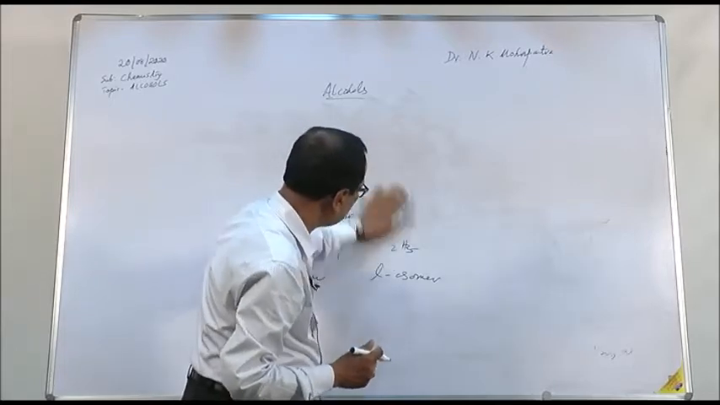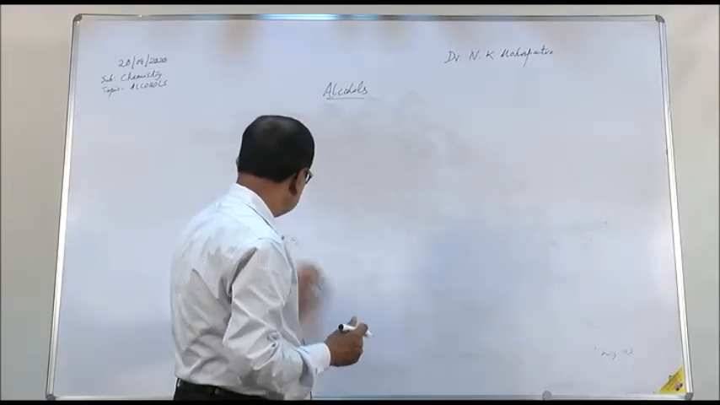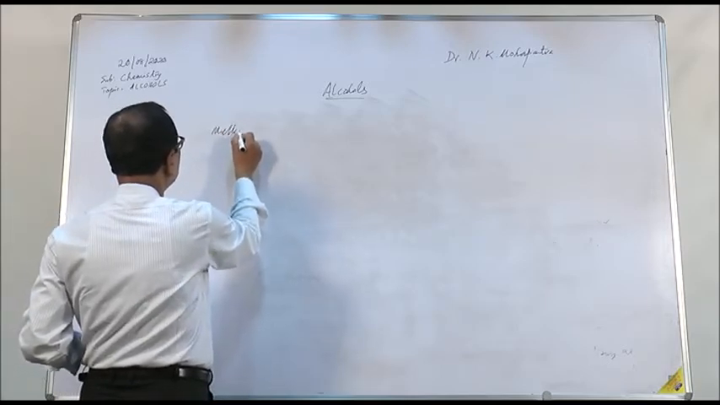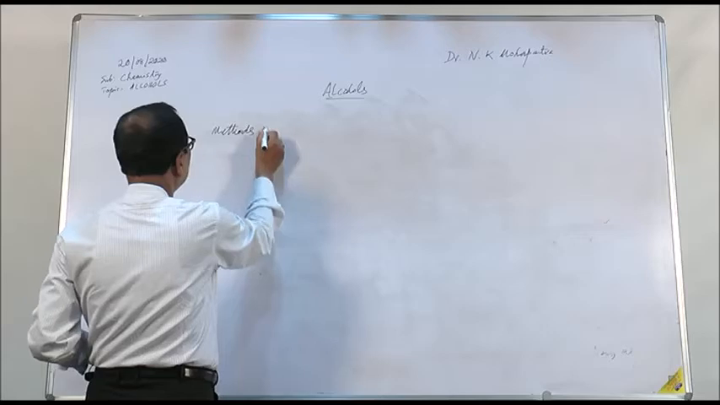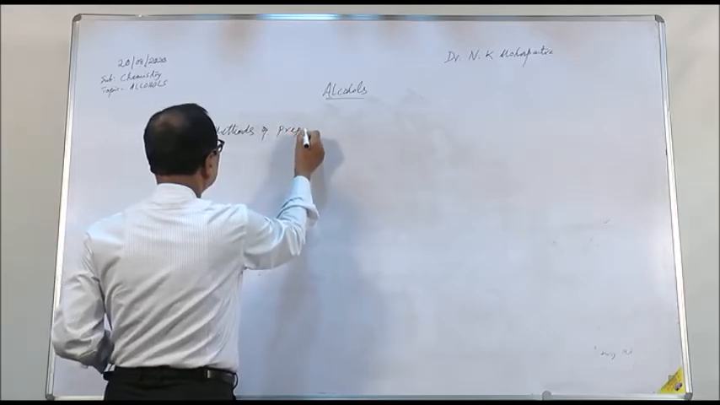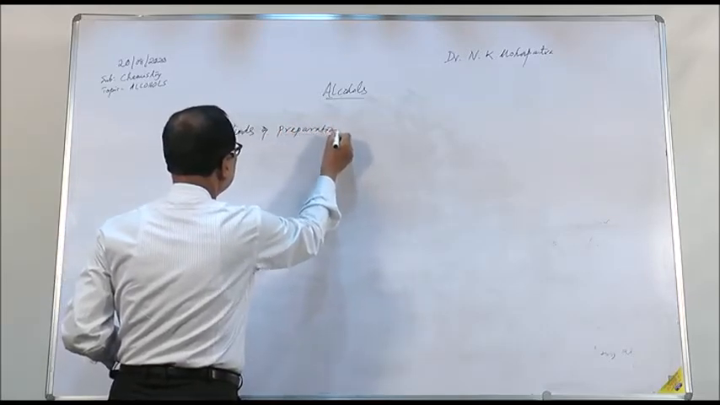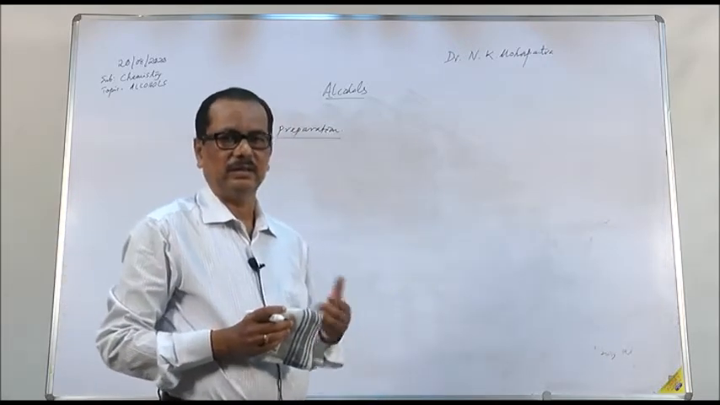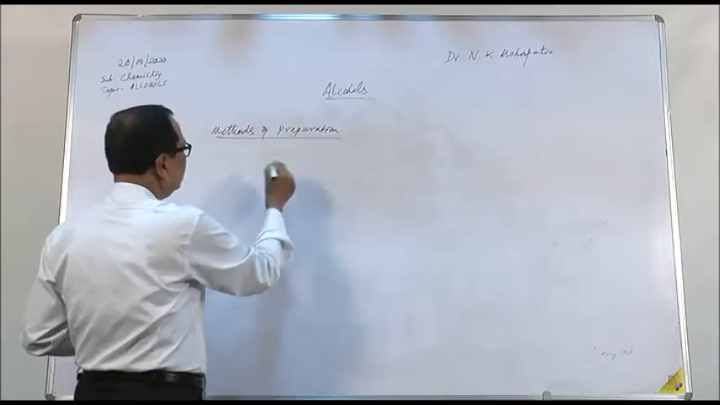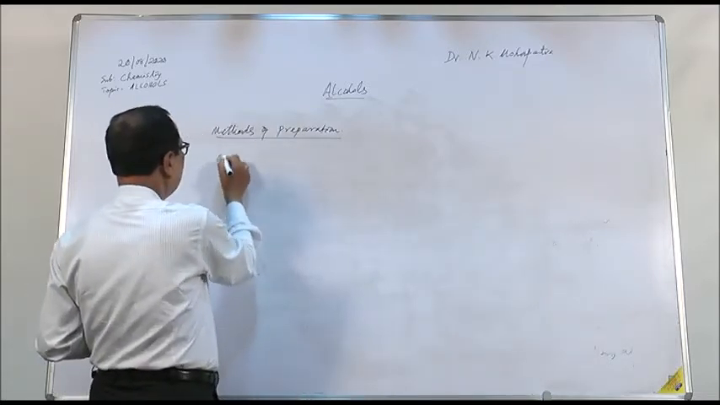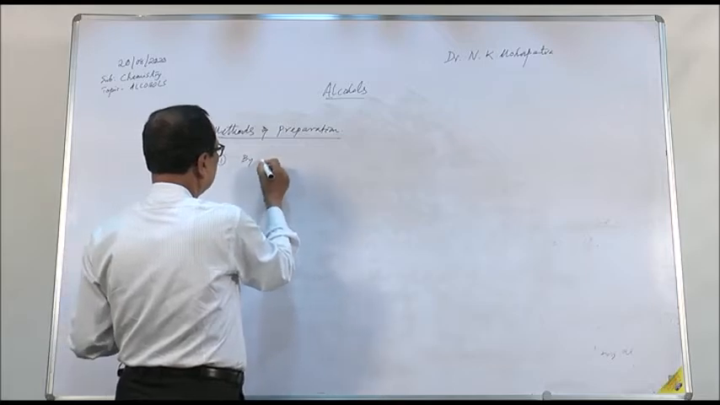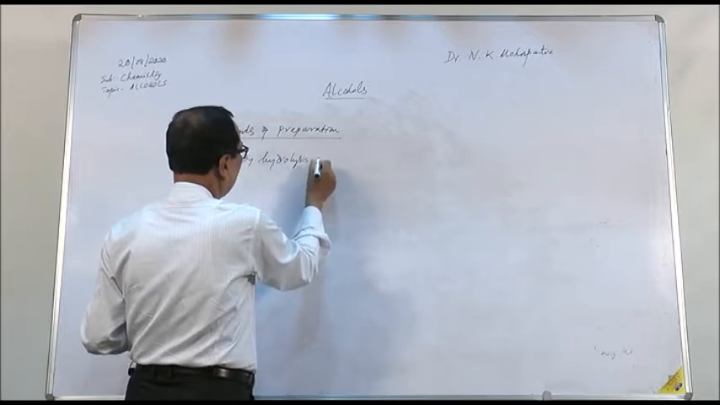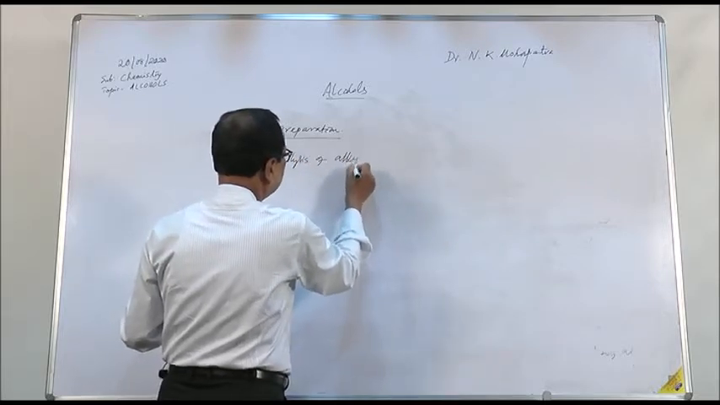Now let us come to methods of preparation. Alcohols in general can be prepared in a number of ways, by the following ways. Number one is by hydrolysis of alkyl halide.